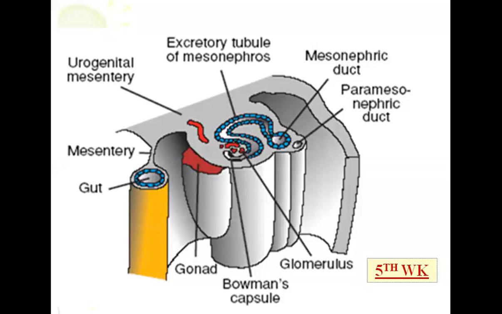Lateral to the mesonephric duct, the paramesonephric duct is formed. So from medial to lateral: medial most is the gonad, then excretory tubule, then mesonephric duct, then paramesonephric duct.